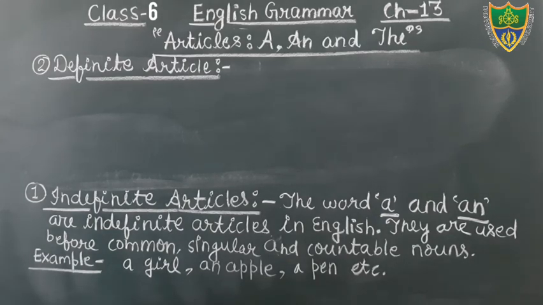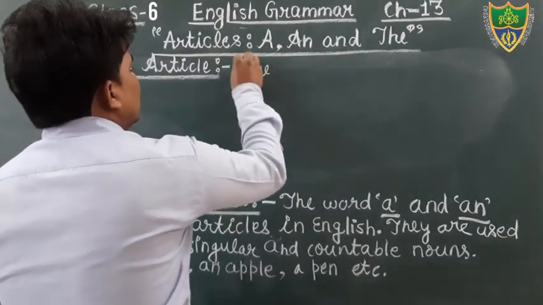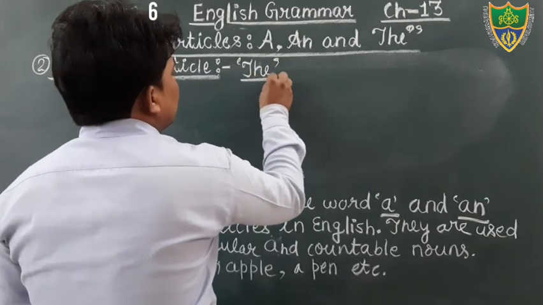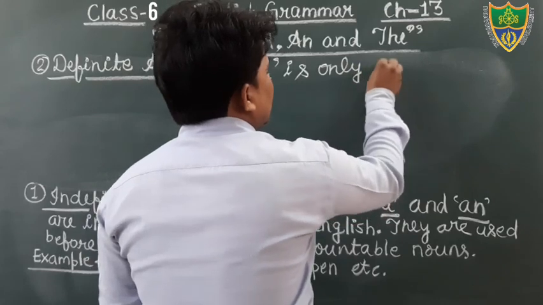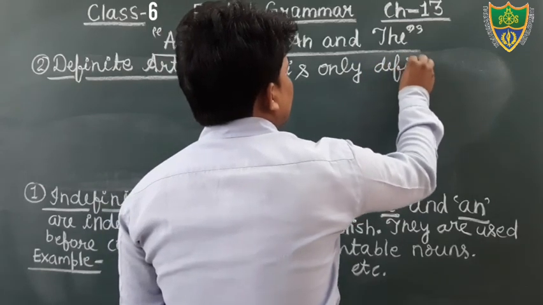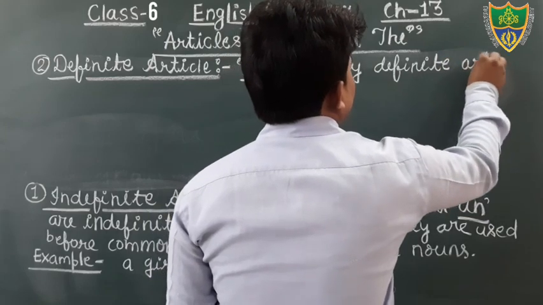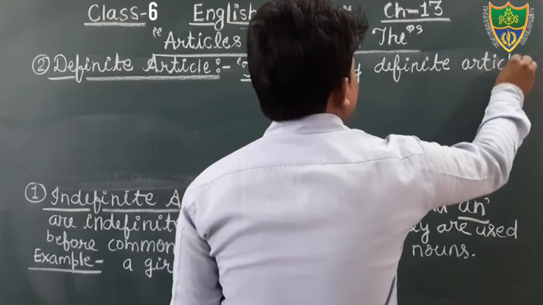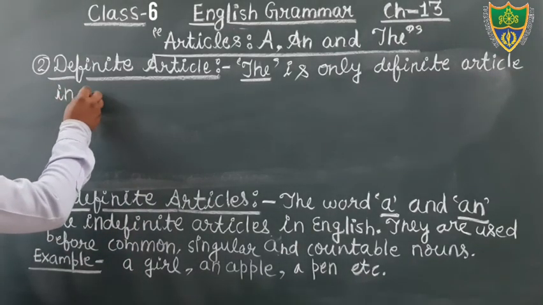Dear students, just write down what definite articles are. The is the only definite article in English.